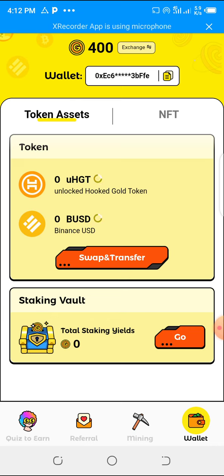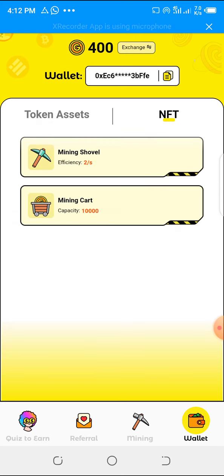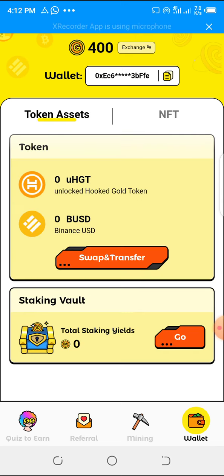Just go back. So making money with this coin is something you don't want to miss. The NFT, I just bought one of the NFTs, which I'm going to use to mine in the next 24 hours.